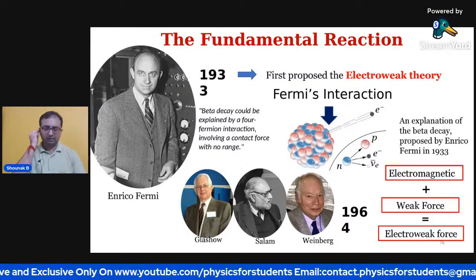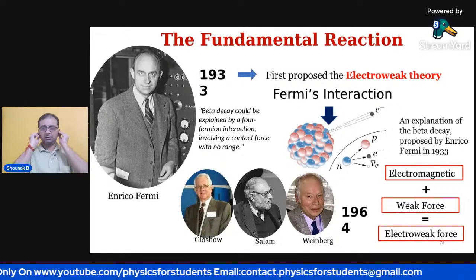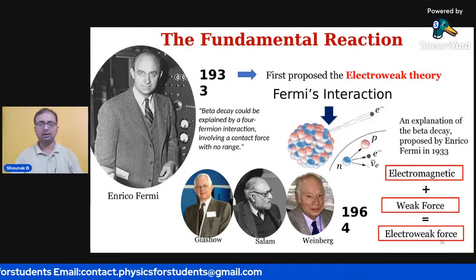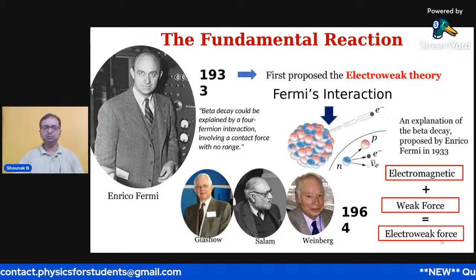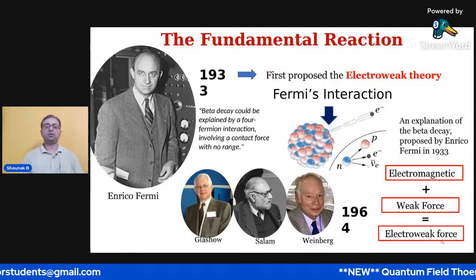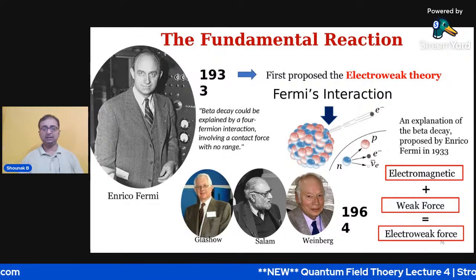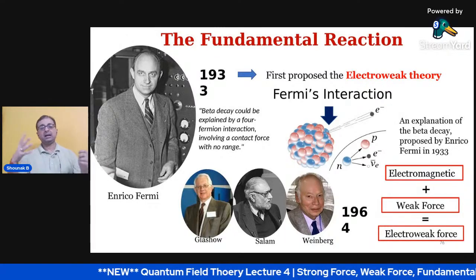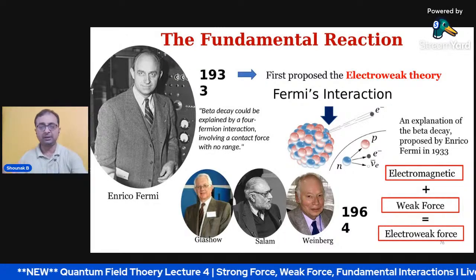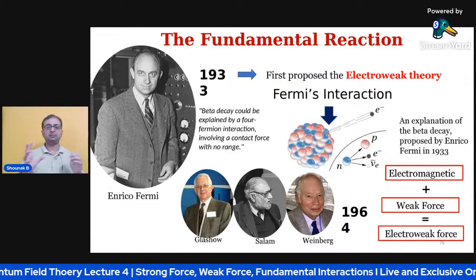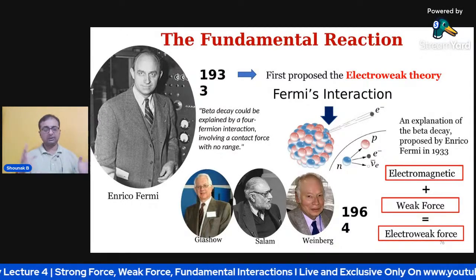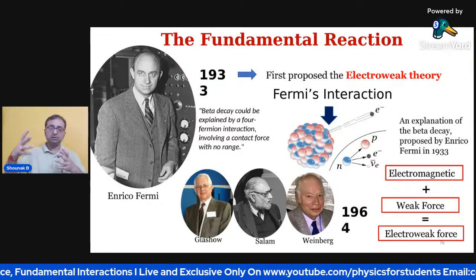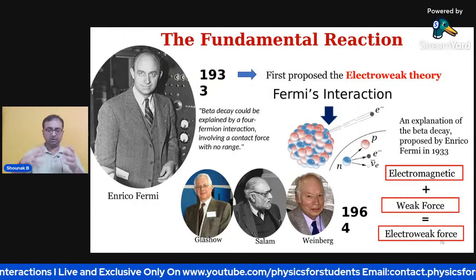Right, so this was that, and later, as you can see, these three gentlemen, Abdus Salam, Stephen Weinberg, and Sheldon Glashow, actually united this, and it was awarded the Nobel Prize in 1979 for their contributions to the unification of the weak and electromagnetic interaction of elementary particles, which is known as the Weinberg-Salam model.